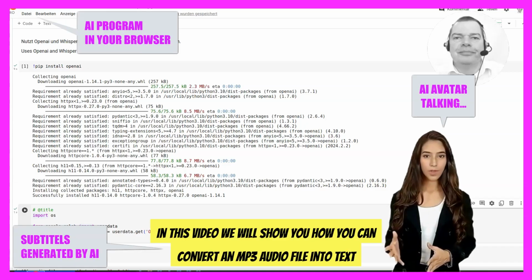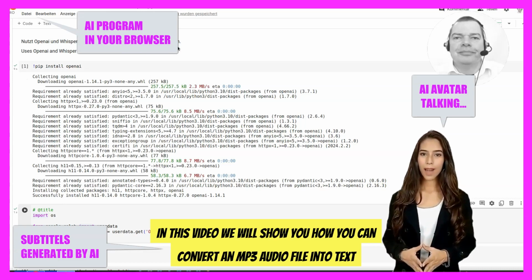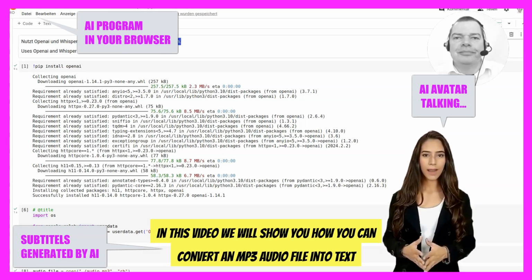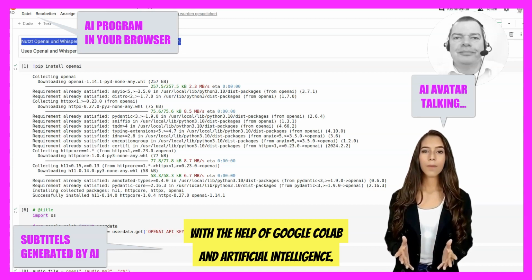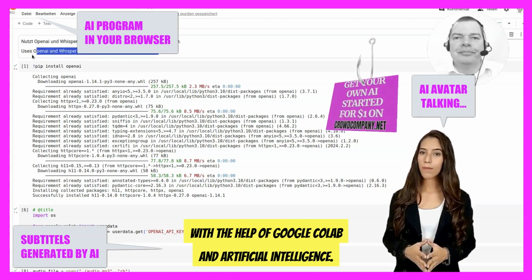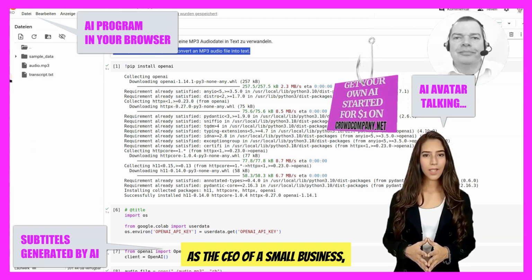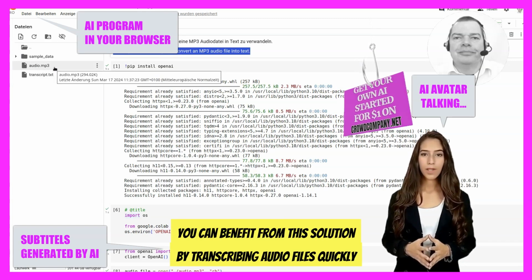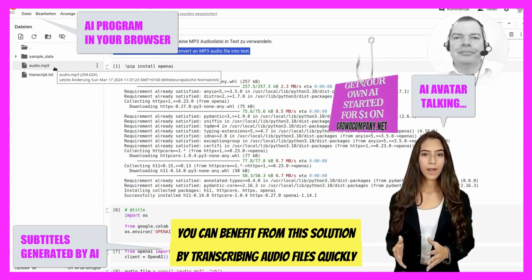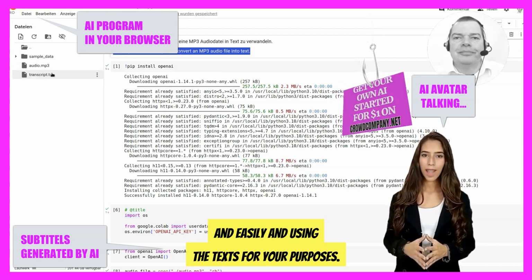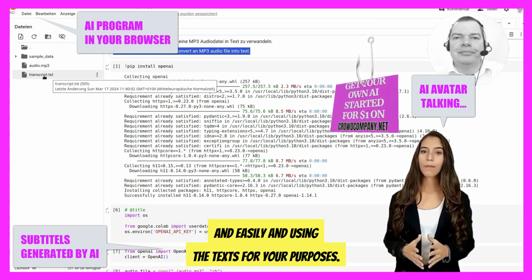In this video, we will show you how you can convert an MP3 audio file into text with the help of Google Colab and artificial intelligence. As the CEO of a small business, you can benefit from this solution by transcribing audio files quickly and easily and using the texts for your purposes.